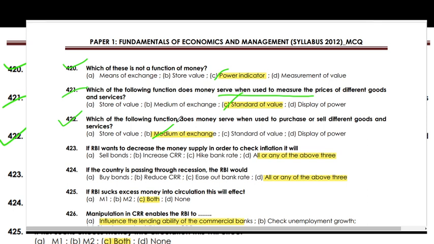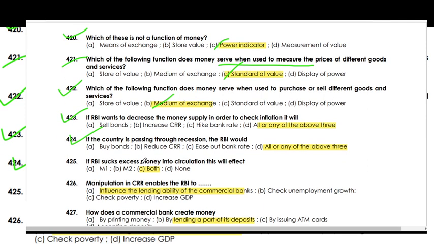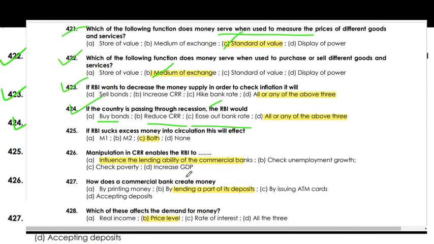If RBI wants to decrease the money supply in order to check inflation, it would sell bonds, increase CRR and hike the bank rate. If a country is passing through recession, the RBI would buy bonds, reduce CRR, and ease the bank rate.